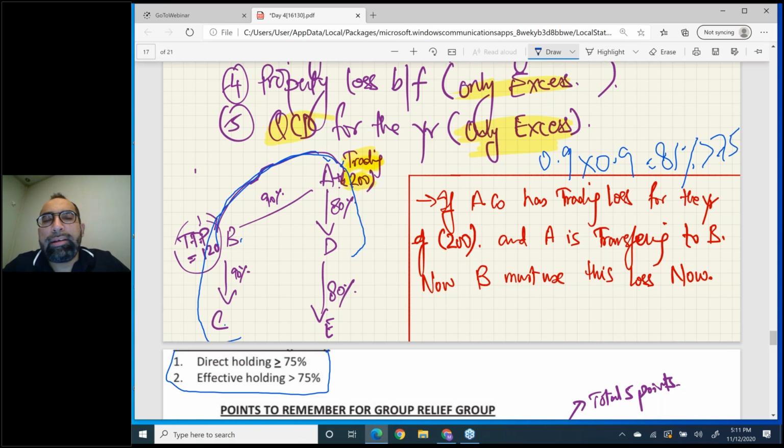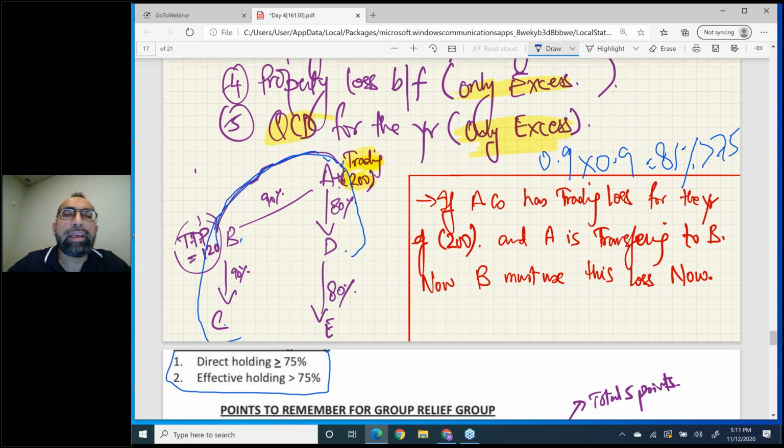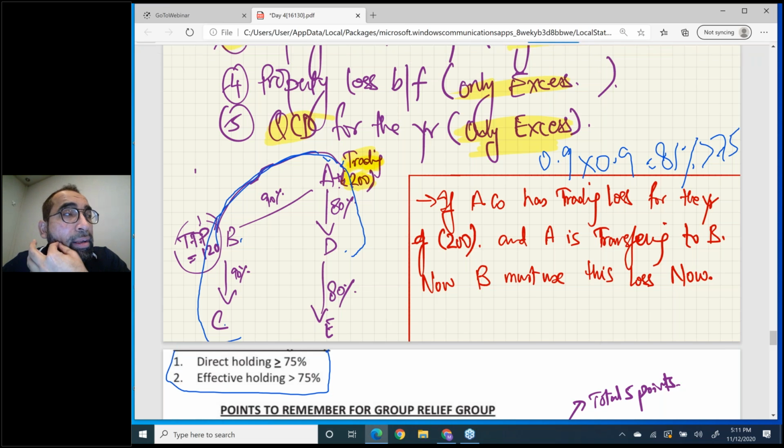A has 80% holding in D. That is greater than 75. So yes, D is also part of the big group. Now there is a turning point. D has direct holding of 80% in E. Yes, D and E can make a group, but E cannot be part of the big group from top to bottom.